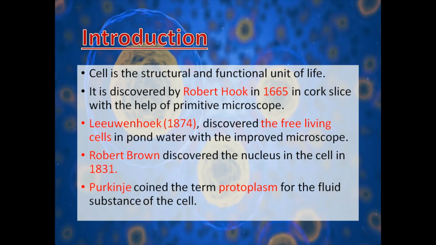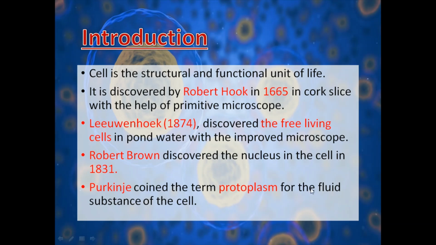After the discovery of the cell, it was followed by several other important discoveries. In 1674, Anton van Leeuwenhoek discovered free living cells in pond water with the help of an improved microscope. After that, the nucleus was discovered by Robert Brown in 1831. After that, Purkinje coined the term protoplasm for the fluid substance of the cell.